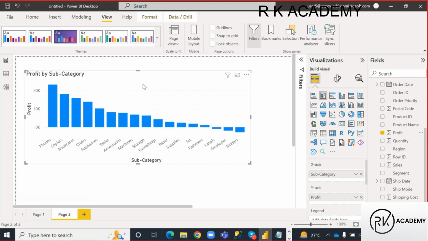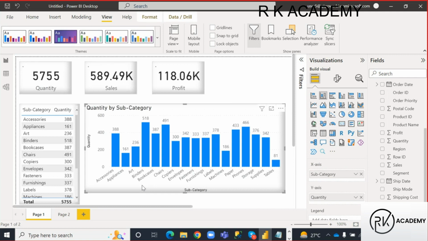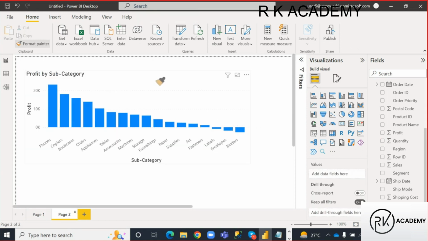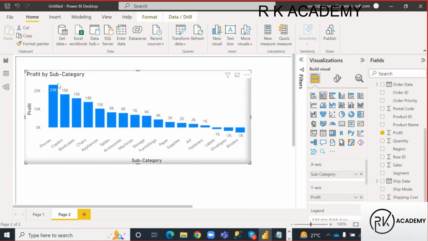Okay, so this is my visual, right? So let me format this visual like the previous ones. Just go to the home tab, select the visual, copy format painter, apply it to this visual, guys, giving the border like this. Okay, adding the labels. Here I have some negative profits, right? So I want to see those negative profits in red color. Okay, how can I do that?